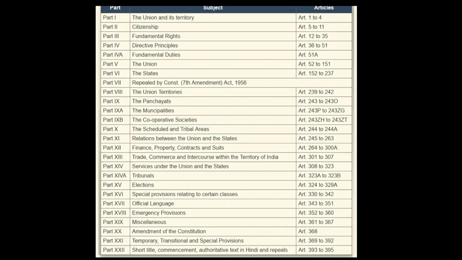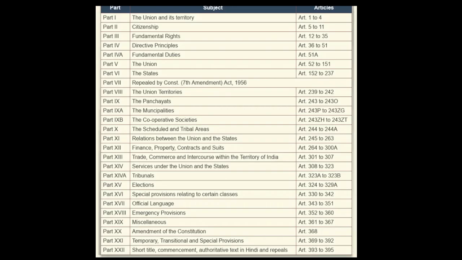Right after that, we also see that we as a nation are federal units, a federation. We are a federation, so the power division has to happen. Therefore, if we talk about all these things, someone has to look after all these responsibilities. Therefore, in Part 5 of the Indian Constitution, we see the powers and the administrative units, or who all will be part of the Union, mentioned in Part 5 of the Constitution.